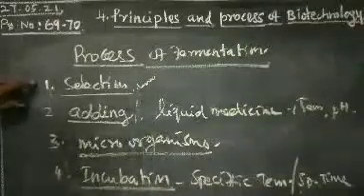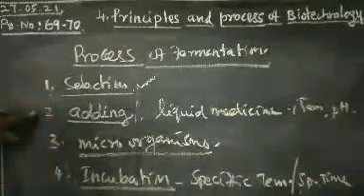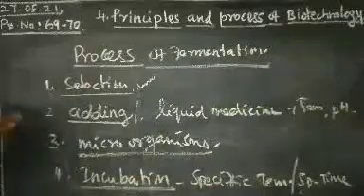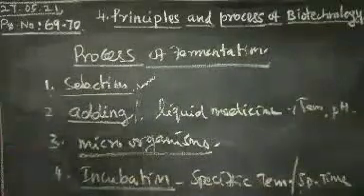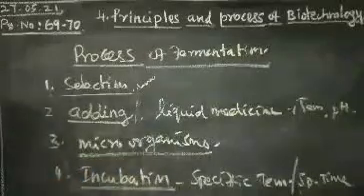So you select, then add the liquid medium at a specific temperature and pH, and dilution also takes place. You add the microorganism, which may be microbes, plant cells or animal cells, and some enzymes to the container.